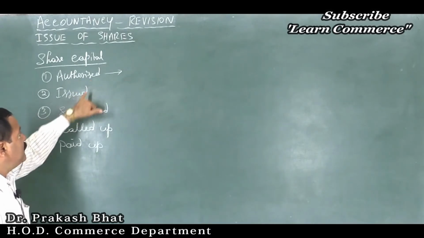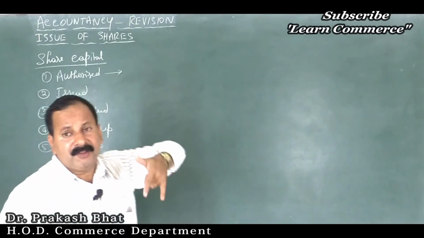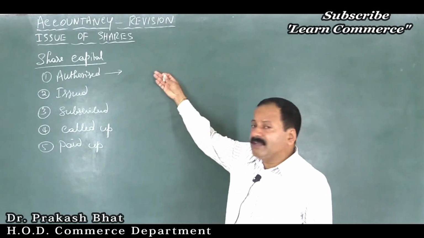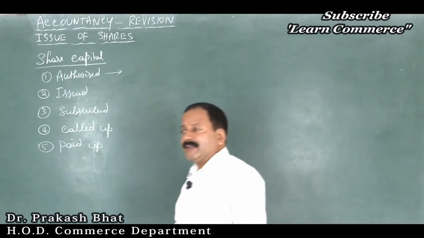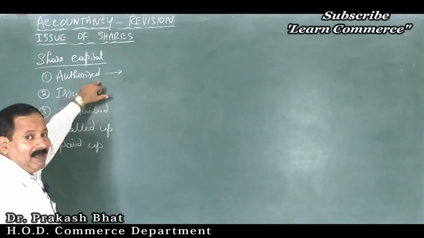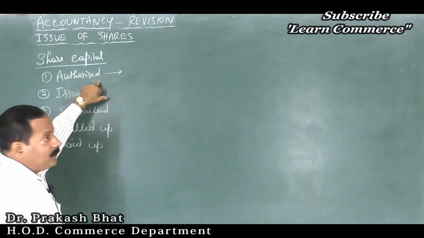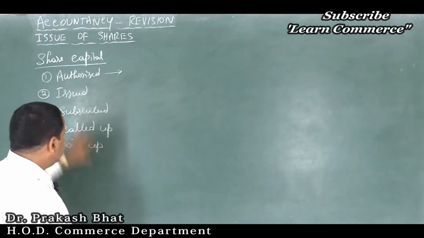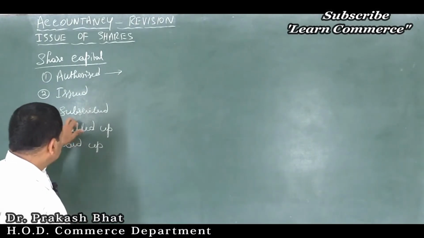Issued capital is a part of the authorized capital. It is a part of authorized capital which is actually issued to the public for subscription. Suppose the company can go up to 1000 crore, isn't it? It can collect 1000 crore of capital from the public, but the company wants to collect only 300 crores now. There is no need of 1000 crores at present. So the company may go for 300 crores worth shares to issue to the public. That 300 crores is nothing but issued capital. Clear? Then subscribed capital.